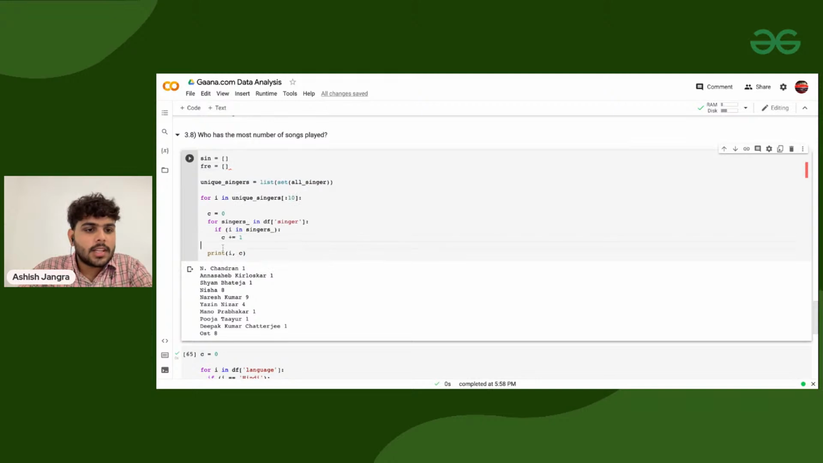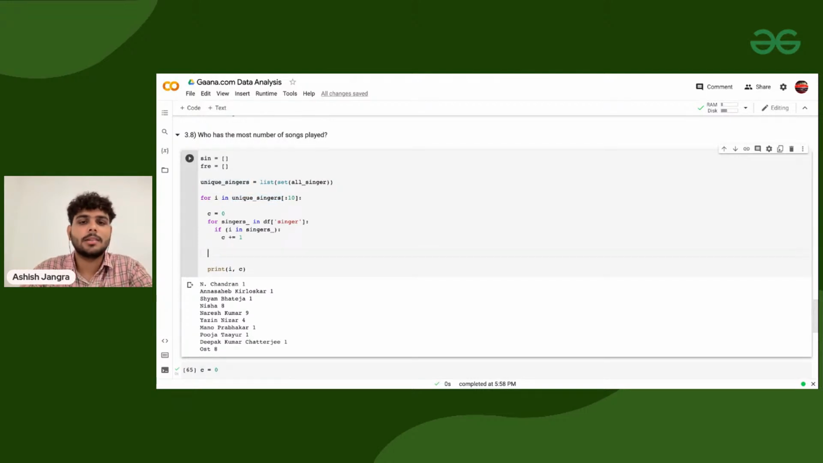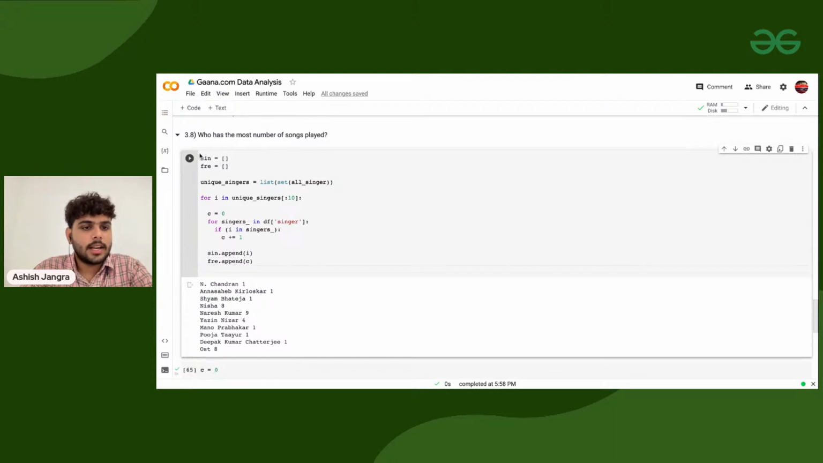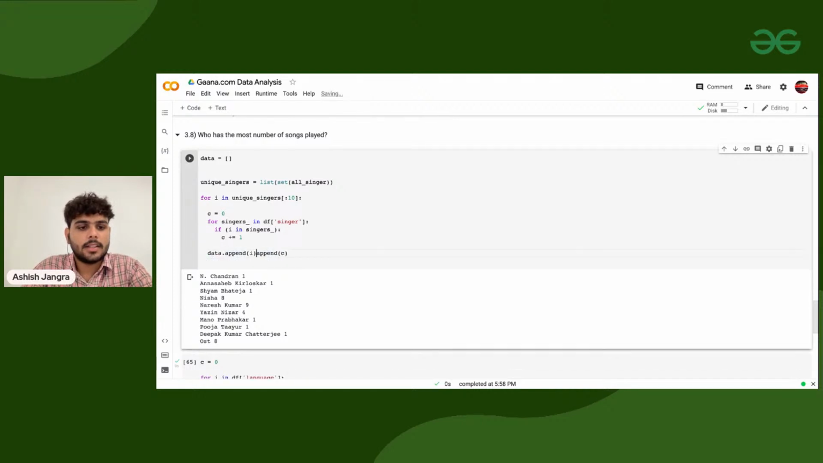So here, what does I have? I has the name of the singers. Clear? You can name the variables in a much better way. So I'm writing singer dot append I, and I'm also writing frequency dot append C. Otherwise you can also write it in terms of data. In this as well you can write data dot append, and you can append both of the things in one list.